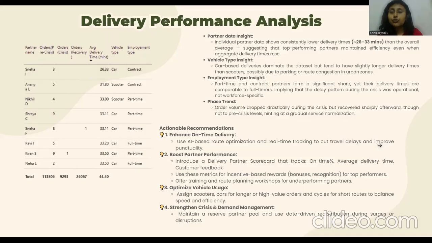The third suggestion is to optimize vehicle usage. We need to make sure we are assigning the correct vehicle to the correct order based on the distance. We can assign scooters or cars for longer, higher value orders and cycles for shorter routes to balance the speed and efficiency. The last suggestion is to strengthen crisis and demand management. We should maintain a reserve partner pool, which includes the top performing delivery partners, so that in situations of crisis or surges, we can use them for data-driven redistribution.